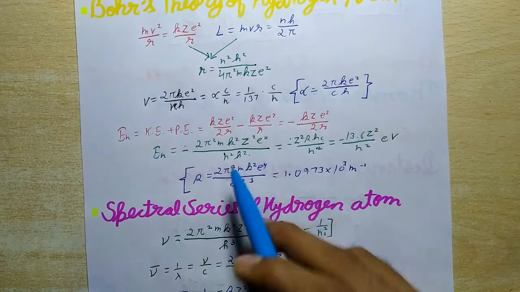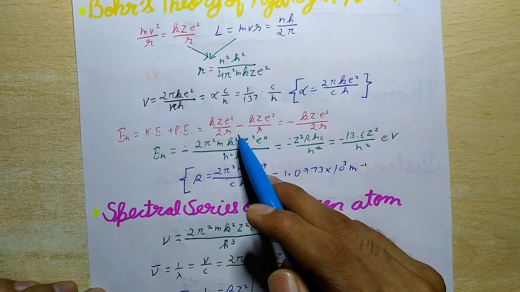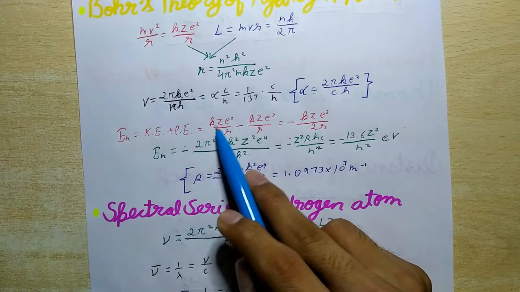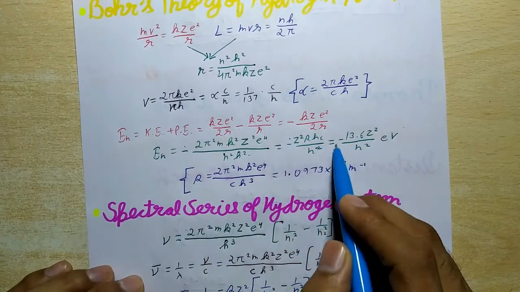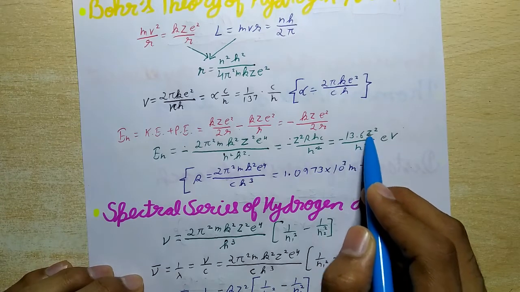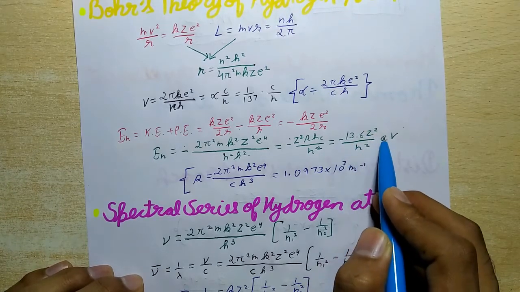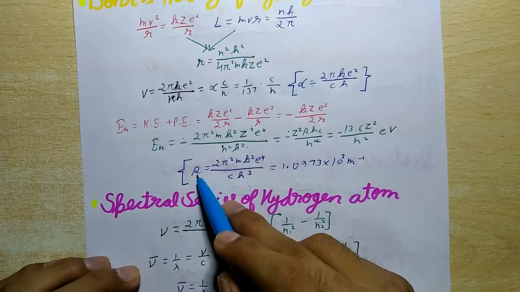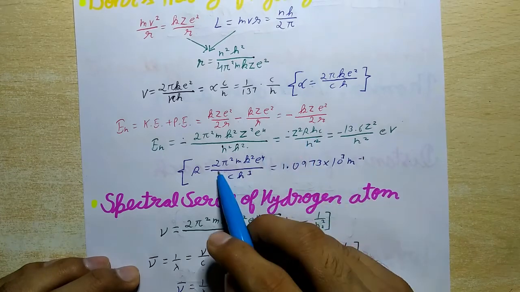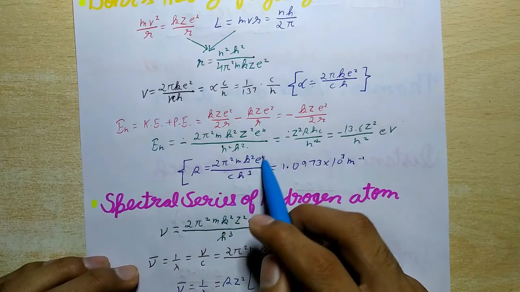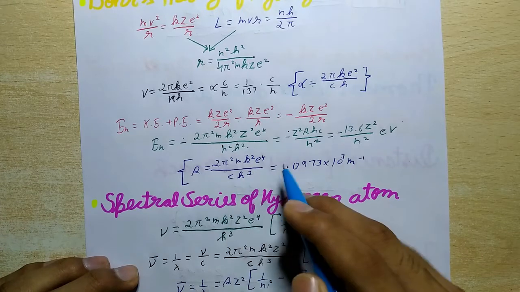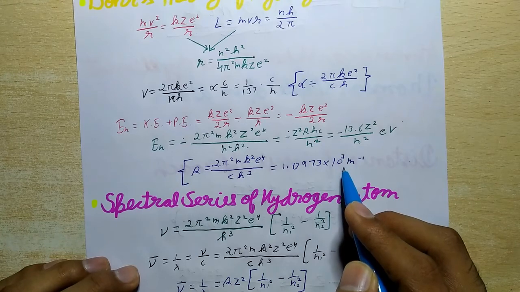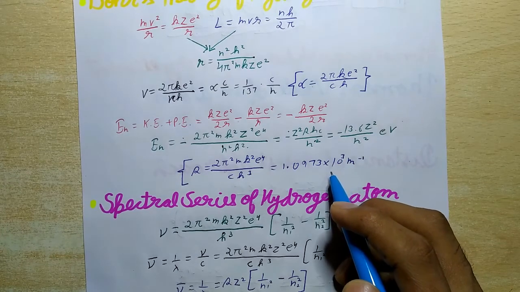Next is the total energy of an electron in the nth orbit, that is given as En is equal to kinetic energy plus potential energy. So when you add these up, finally you will get minus 13.6 z square upon n square, in the SI unit, electron volt. And where this capital R is equal to 2 pi square mk square e to the power 4 upon ch cube, which is equal to 1.0973 into 10 to the power 7 per meter, is known as Rydberg's constant.